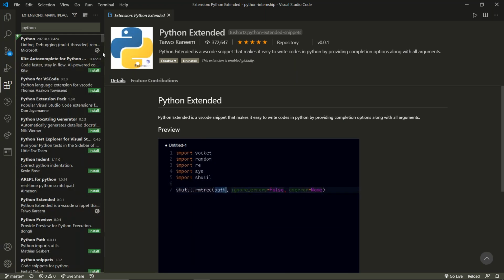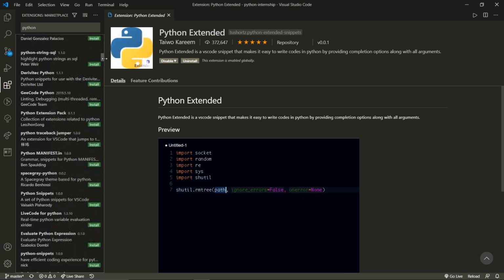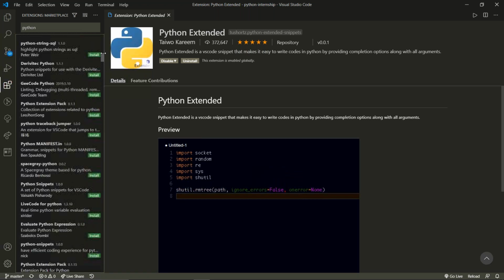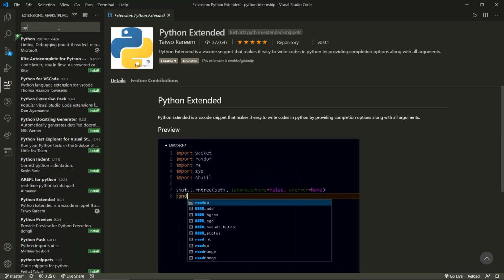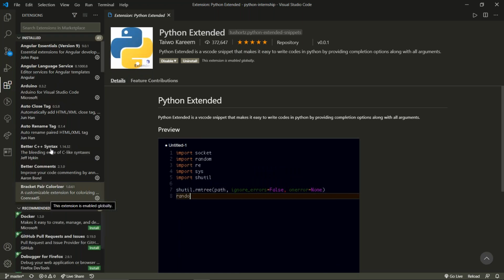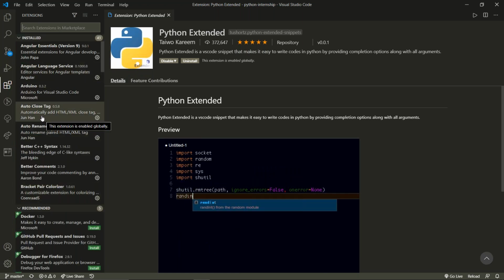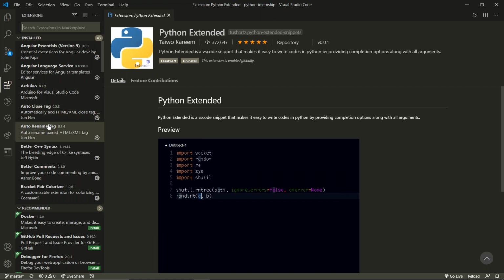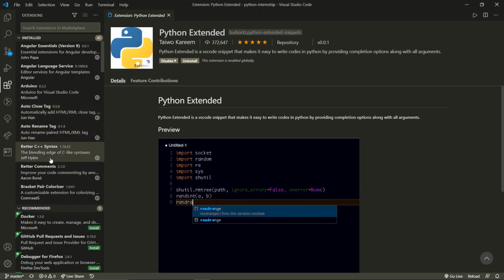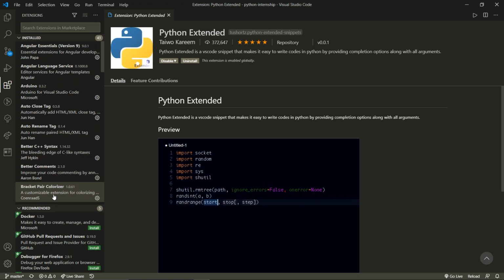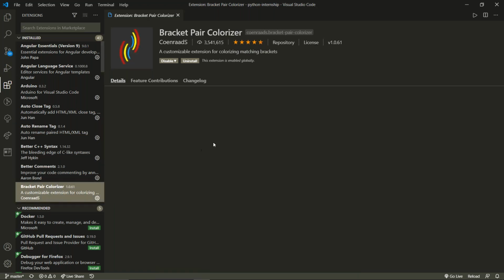Now, if we move forward with this, then let me see if any other things I have installed. No, not over here. Now, coming to my extension library, you install this auto close tag. This is not required. You may not install this. Wait a minute. Let me show you bracket colorizer. This is important. Bracket pair colorizer.